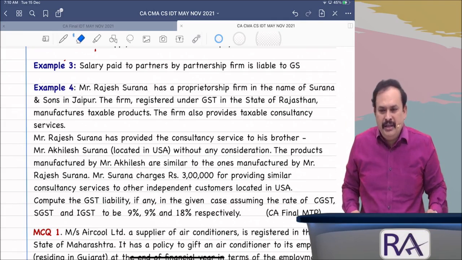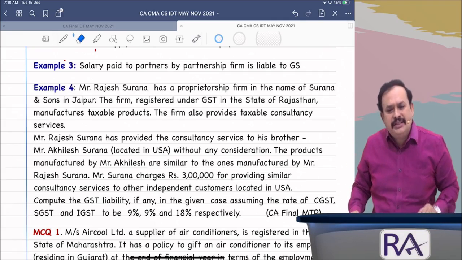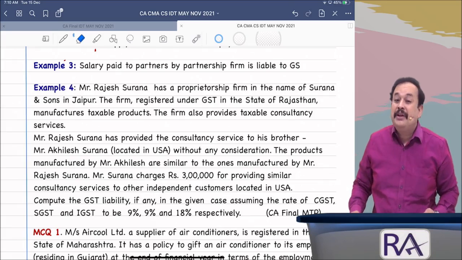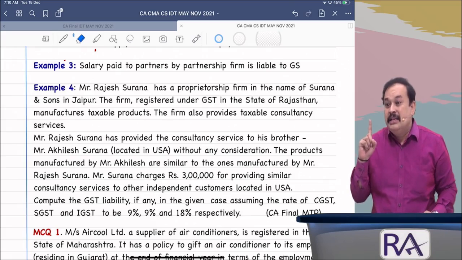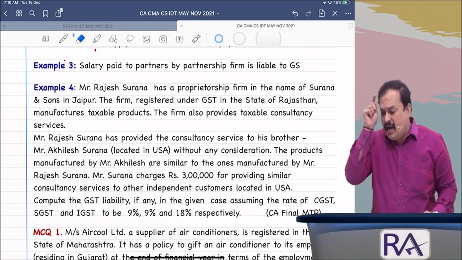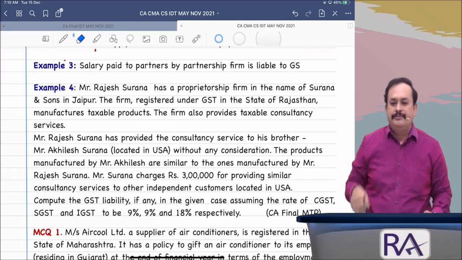Now you tell me, is GST going to tax the profit of the organization? Profit of the organization is taxed under income tax. If income tax applies for a particular transaction, that transaction is generally not taxable under GST.